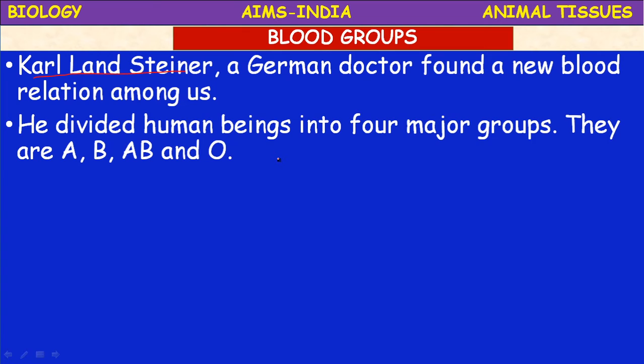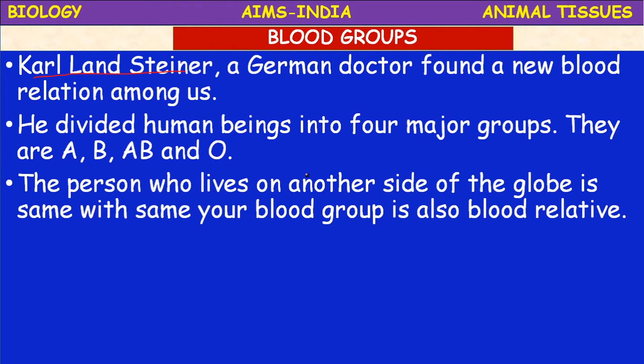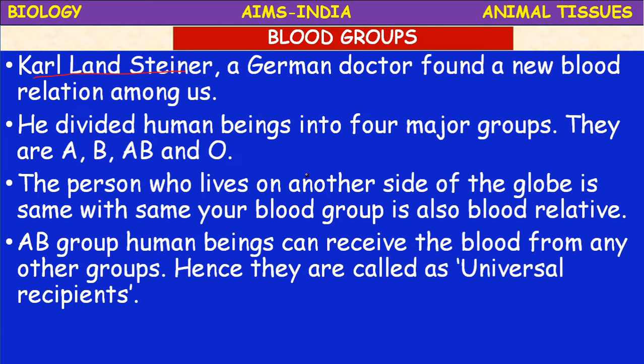He divided the human beings into 4 major groups. They are A, B, AB and O groups. There are 4 major groups according to Karl Landsteiner. Human beings are divided into 4 groups. What are they? A, B, AB and O. The person who lives on another side of the globe with the same blood group as yours is also a blood relative. Do you accept it? You have to accept.